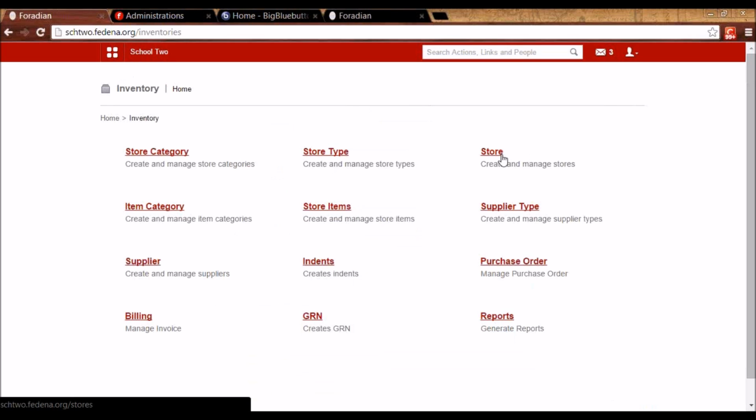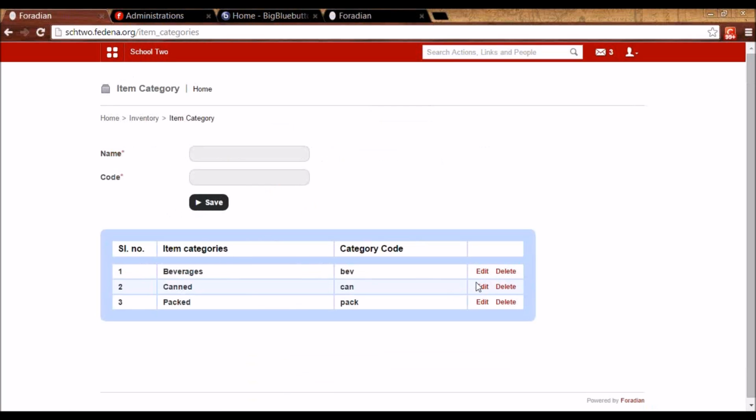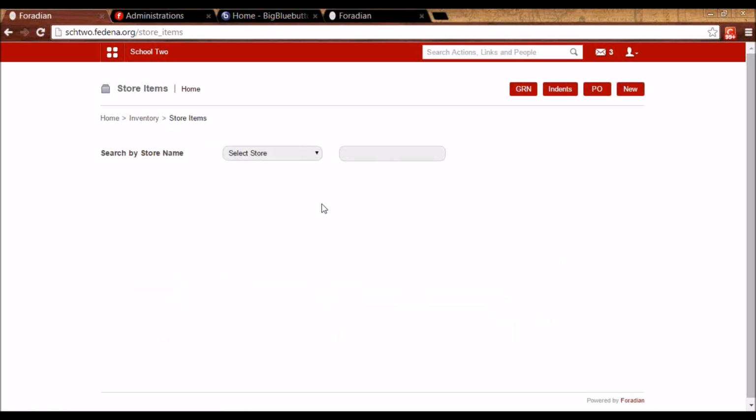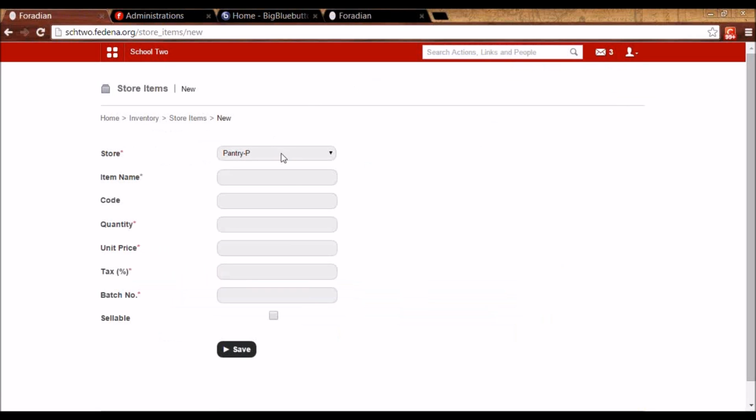Now, of course, I have a store. I need to enter items in the store. Before that, I have to say what all item categories I have. For example, I've created a category called beverages, canned, and packed. So in this way, item categories can be created, and then I can put the items into my store. So I have to click on this new option here, and I have to select the store in which I want to put the item.